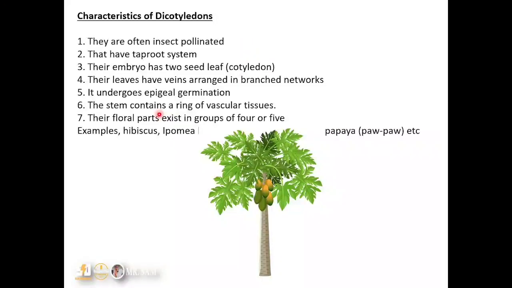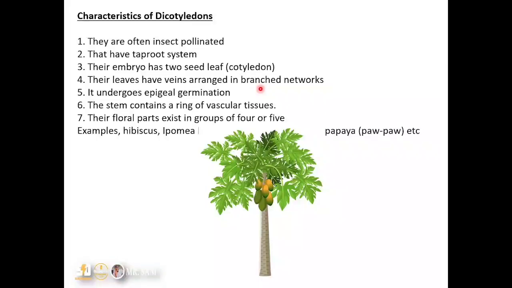Their leaves have veins arranged in a branched network. The monocot's venation is parallel, while that of the dicot is network venation. They undergo epigeal germination, while the monocots undergo hypogeal germination.